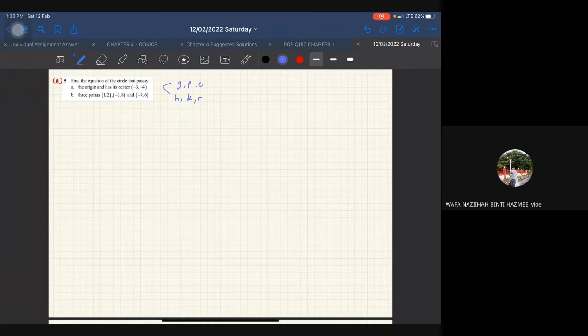Alright, so yang ini saya rasa dia more to simultaneous equation. So if you don't get the correct answer, you need to check back all your working. Okay, so mungkin tersilap sikit dekat tambah tolak ataupun darab nombor yang salah, terbahagi nombor yang salah ke. Okay, so itu sahaja mungkin kenapa awak boleh dapat jawapan yang tak sama untuk nombor 5. Okay, so I think that's all untuk nombor 5.